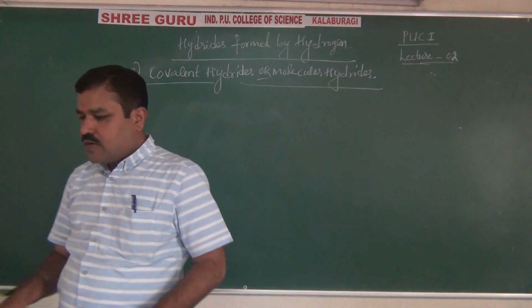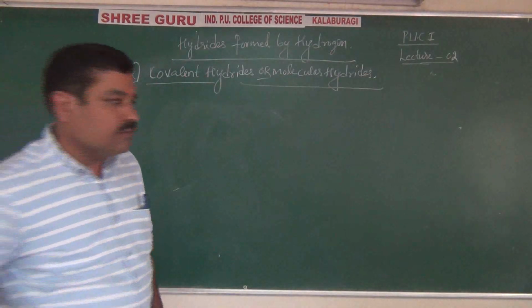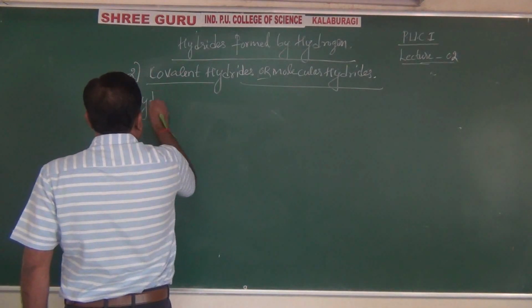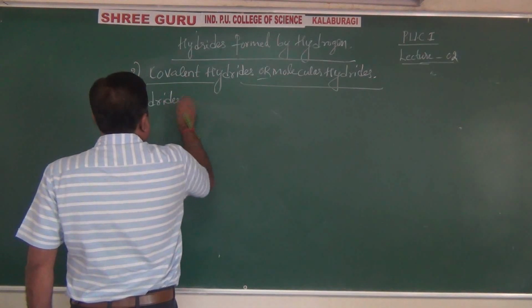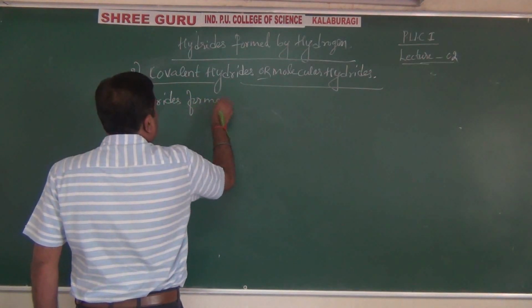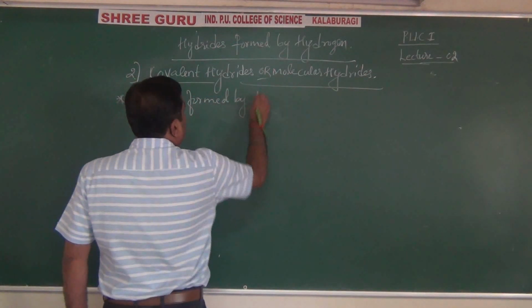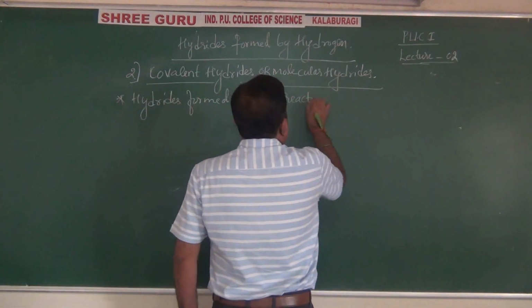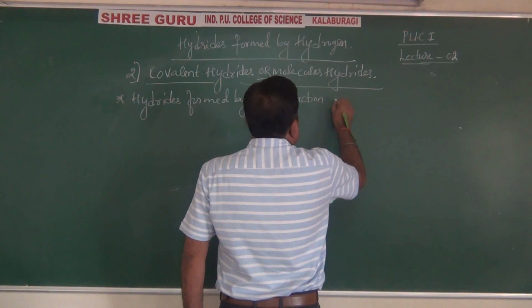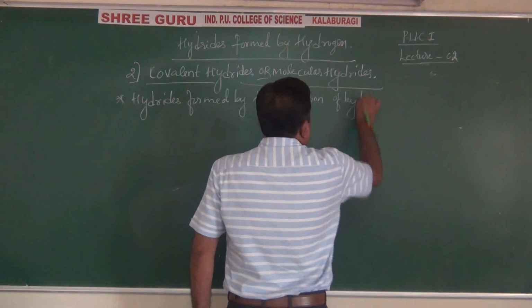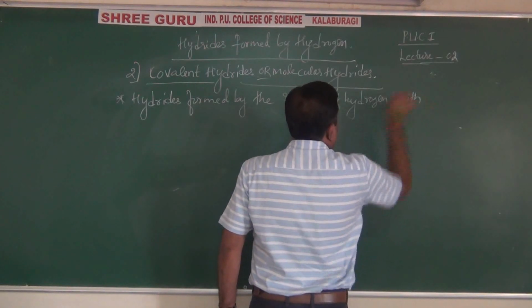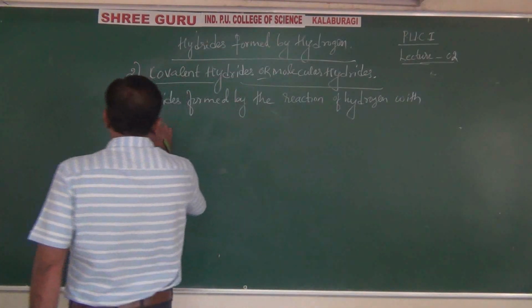Very simple, students. By definition, hydrides formed by the reaction of hydrogen with P block elements.